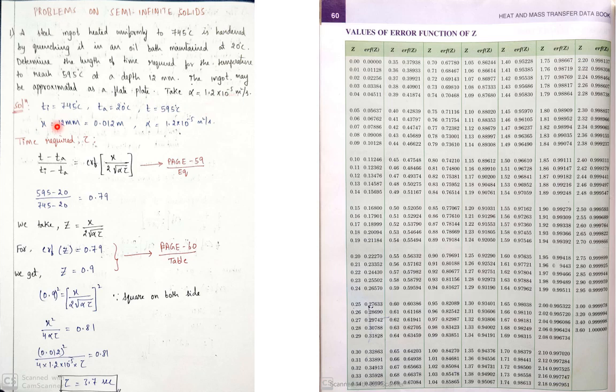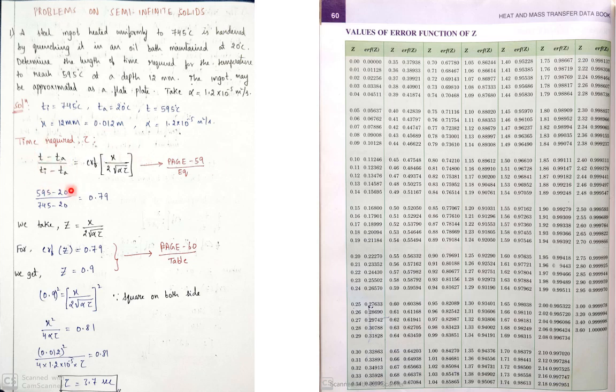Now let's see how to solve the problem. As I told you, initial temperature is 745, ambient temperature is 20. The present temperature, the temperature we need to determine, that is 595 degrees Celsius he has given. Depth he has given, so X represents the distance, that is length, 12 mm, that is 0.012 in meters.